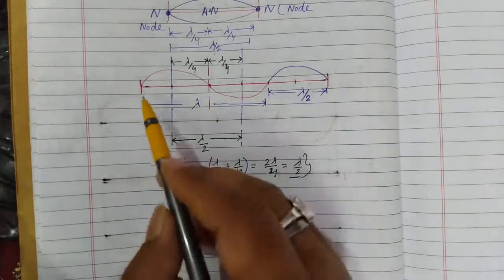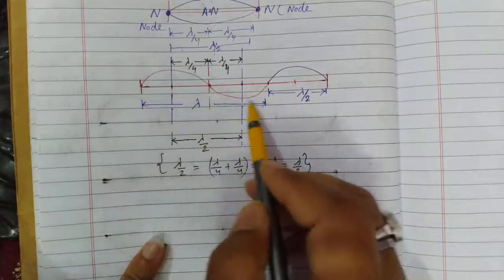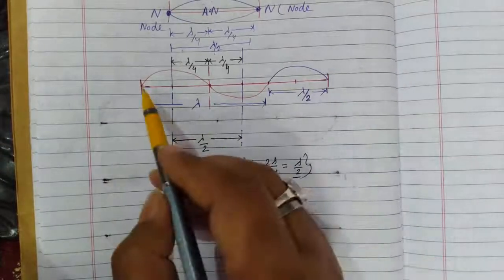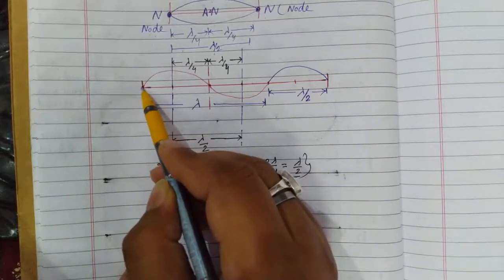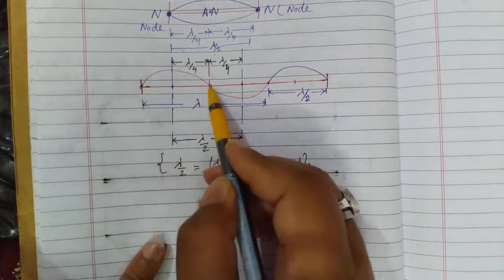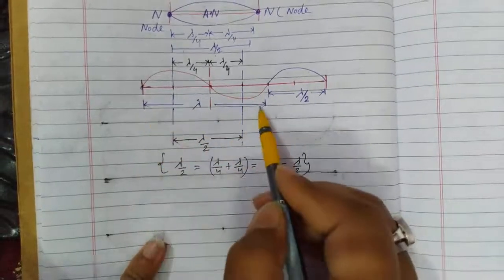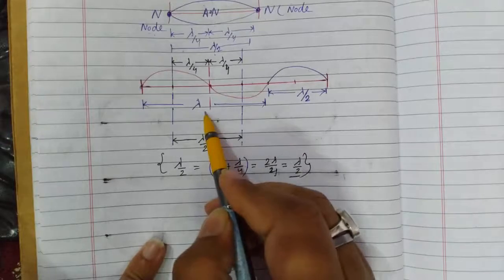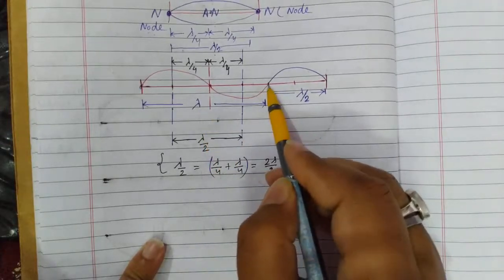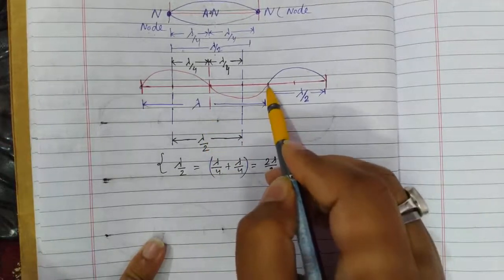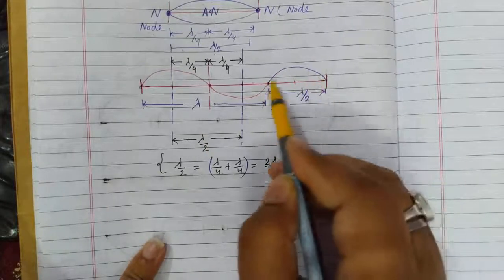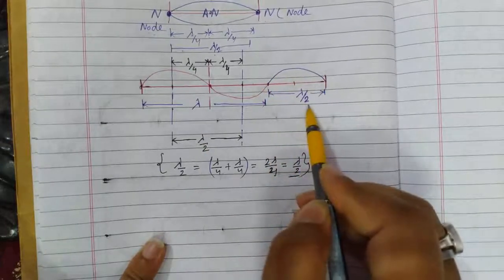Here a wave is shown in which this is the starting point, first is the crest and this is the trough. So the length of one full cycle is lambda, and the distance between a crest and the next crest point is lambda by 2.